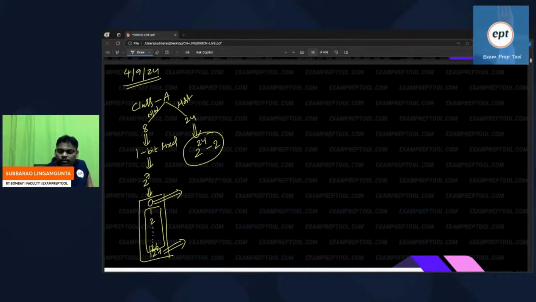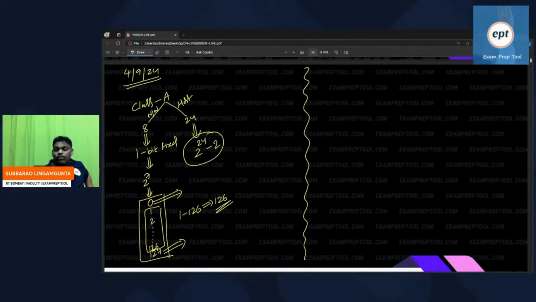From today onwards, if anyone asks you in class A, total networks how many? 0 to 127, that is 128. How many are usable for the user? 1 to 126, which is 126. From now onwards, please remember.